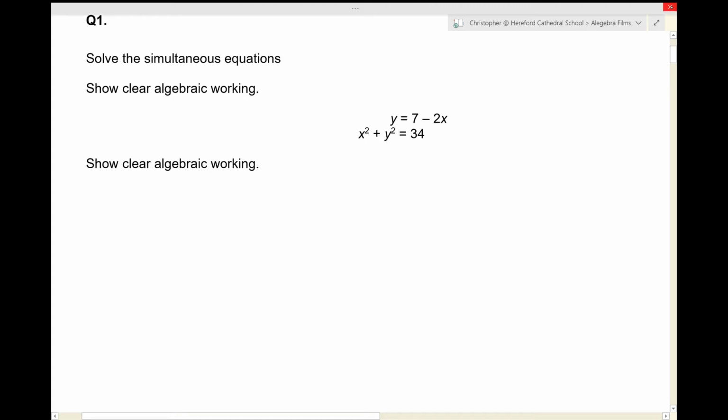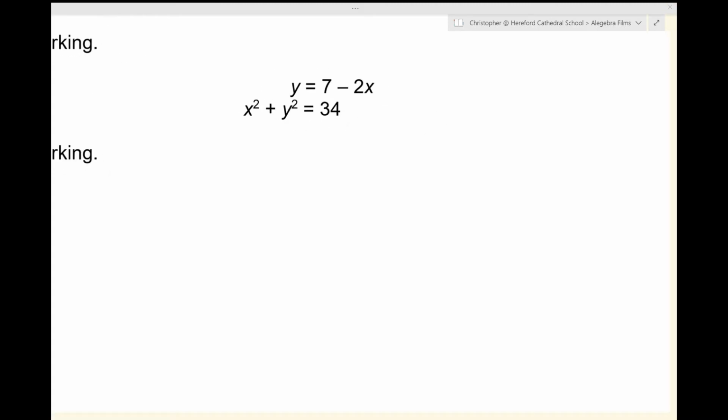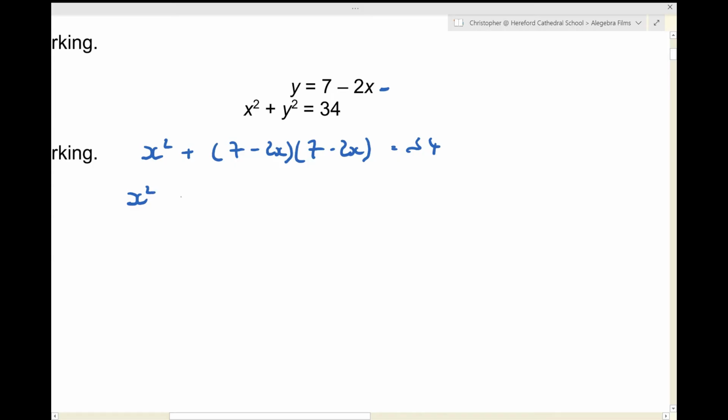Question 1. Right, what I'm going to do is use this expression for y here and substitute that into the second equation. So the equation is going to be x squared plus, now y squared is 7 minus 2x multiplied by 7 minus 2x, and that equals 34. Right, let's multiply out those two brackets.